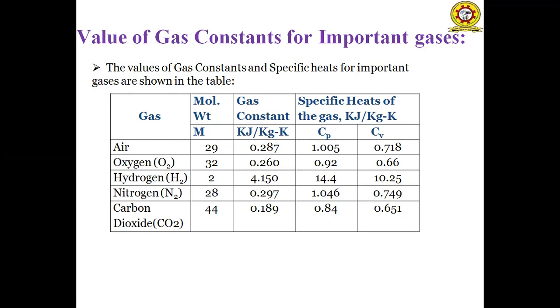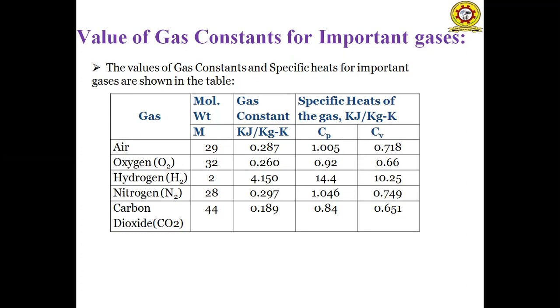For solids and liquids, there is one specific heat. When we consider a gas, we have two specific heats, that is, specific heat at constant pressure and specific heat at constant volume. Specific heat at constant pressure is represented by the letter Cp, and specific heat at constant volume is represented by the letter Cv.